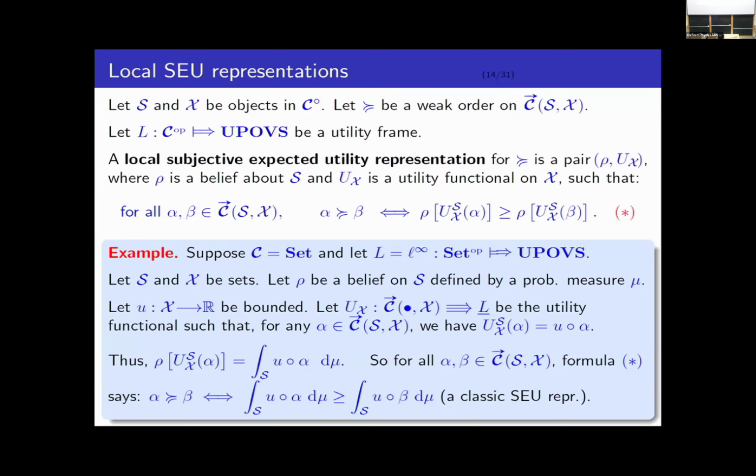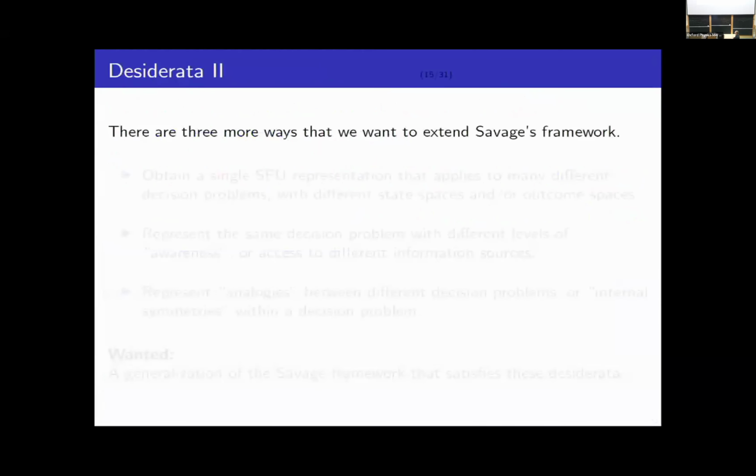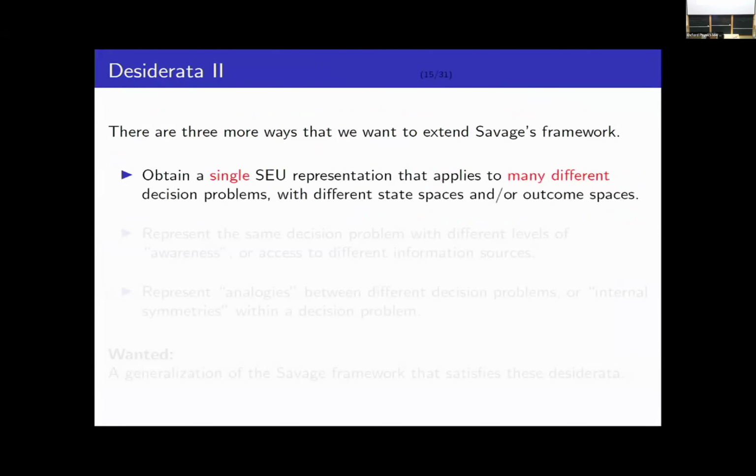Okay, good. So we've achieved our first objective, but we might want to go further, because there are a few other ways that we might want to extend Savage's framework. Now, one of the first issues is the following. Savage's framework deals with a single decision problem. However, typically an agent faces many different decision problems, which might have different sources of uncertainty, so different state spaces, and they might have different menus of outcomes.